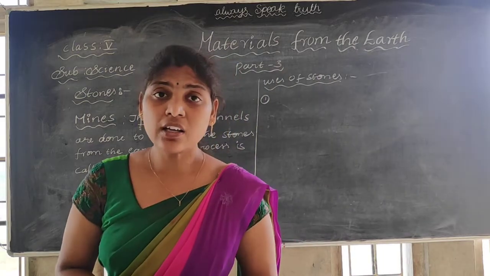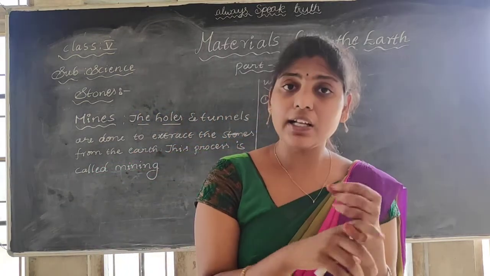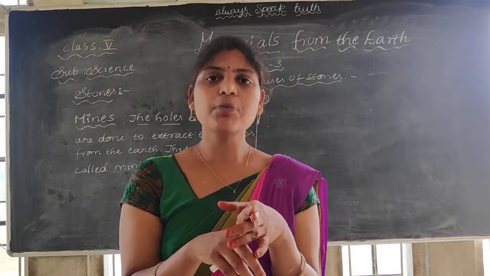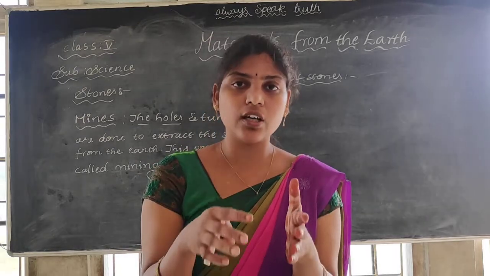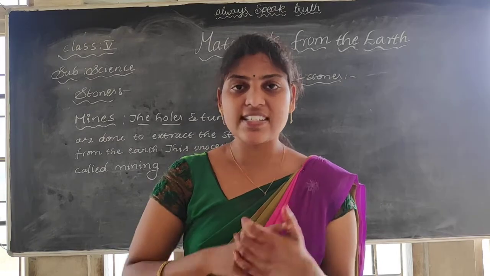What are the different types of stones? Marble, granite, slate, limestone, and still many more, but I am only saying the important types of stones: limestone, sandstone and slate.